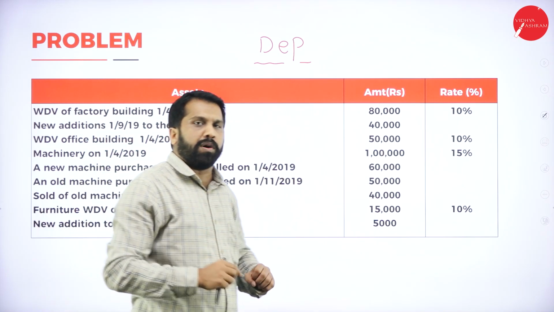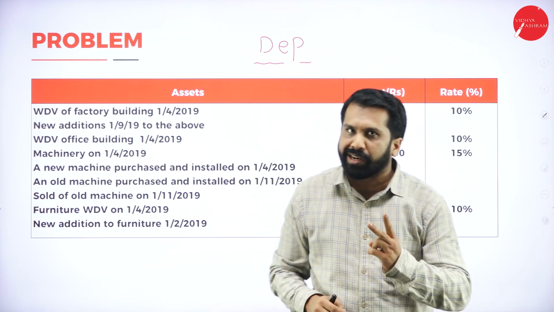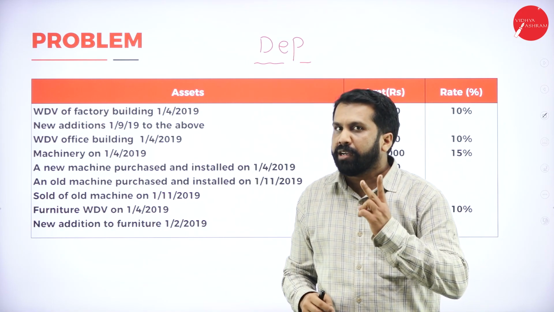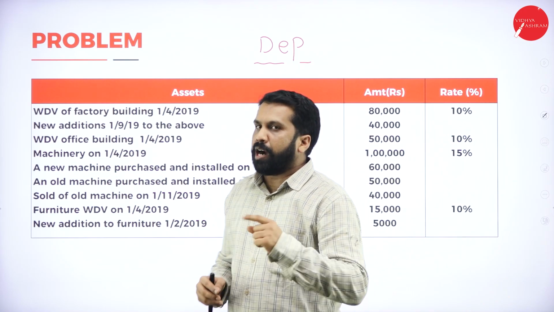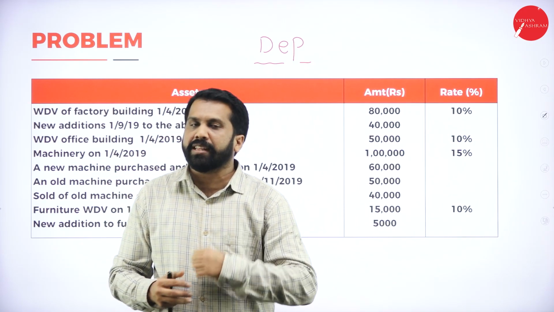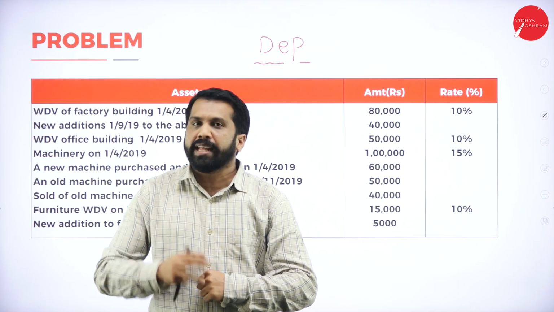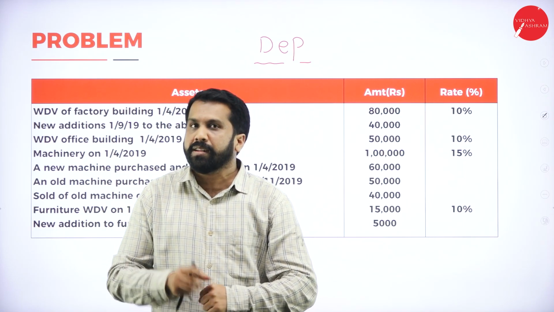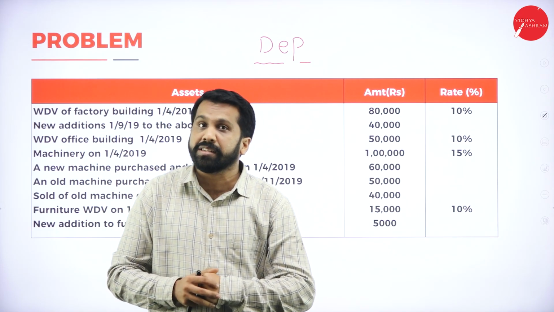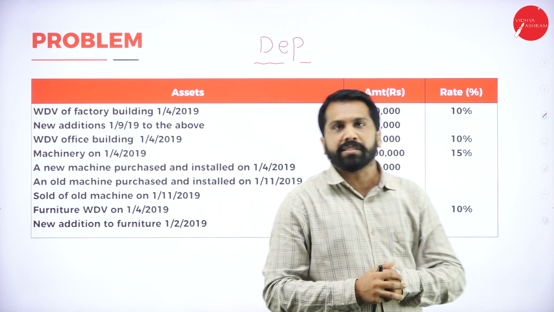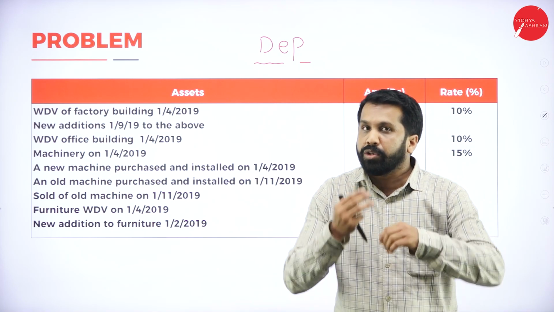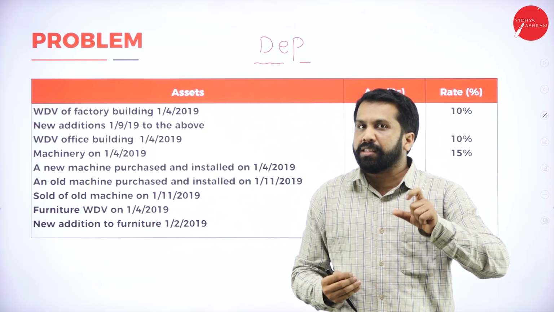Like you bought a mobile for 20,000. Now, the same 20,000 mobile, after 1 year, can you sell that mobile for more than 20,000, like 25, 28, 30? Can you sell that? Answer is no. You cannot sell that mobile for more than 20,000. Then what should you do now? You have to decrease that 20,000 mobile.